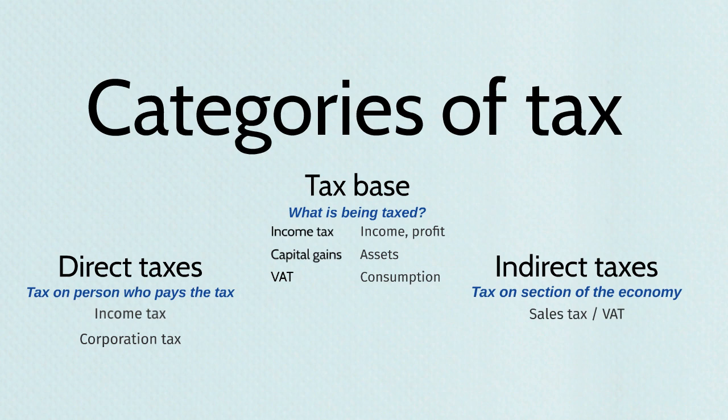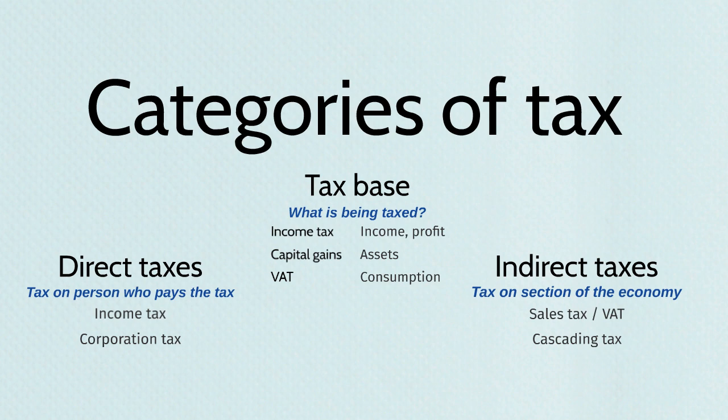And usually with indirect taxes, it's not the individual who actually hands over the tax to the tax authorities. If you think of when you go into a shop and you make a purchase and you pay VAT on that purchase, you don't actually have to do anything about giving your VAT to the government. That's the business's responsibility to do that. So that's another feature that makes it indirect. Another example of indirect taxes is what's called a cascading tax, and that is a tax that is charged at every stage of the supply chain.